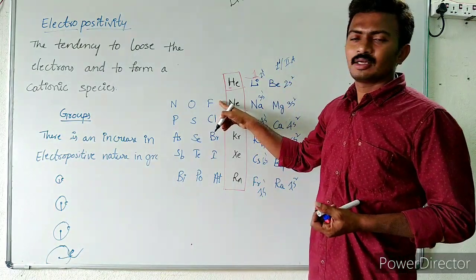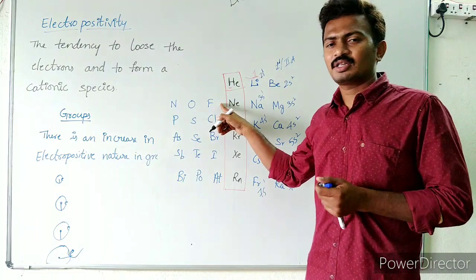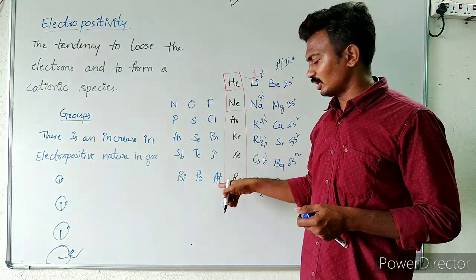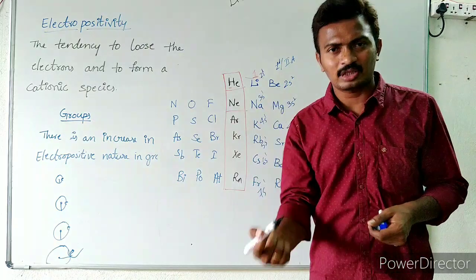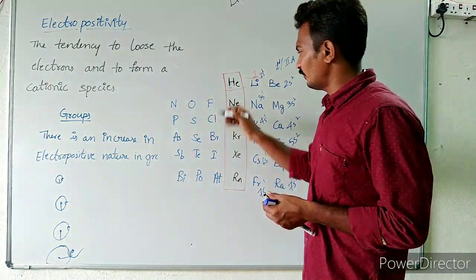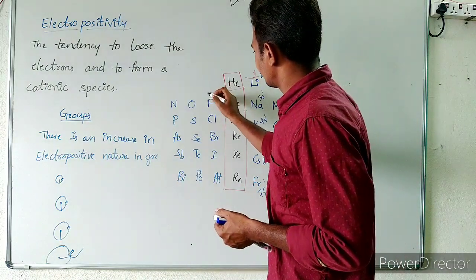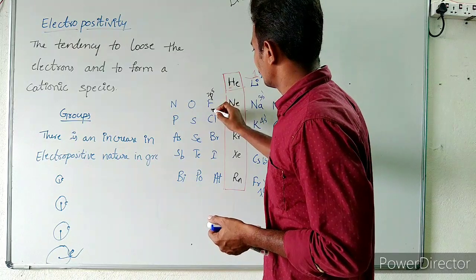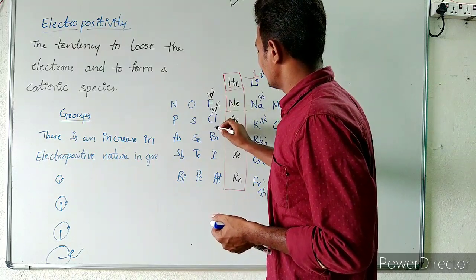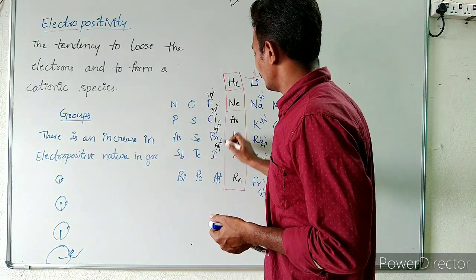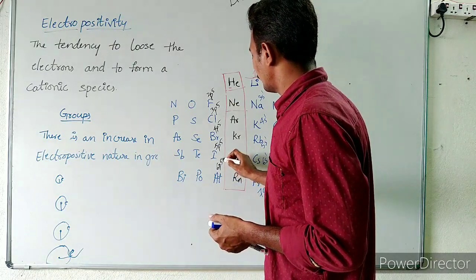If you take the 17th group elements or 7th A group elements, fluorine, chlorine, bromine, iodine, astatine, they are one electron less than the zero group configuration. Their configuration will be like this: 2p5, 3p5, 4p5, 5p5, 6p5.